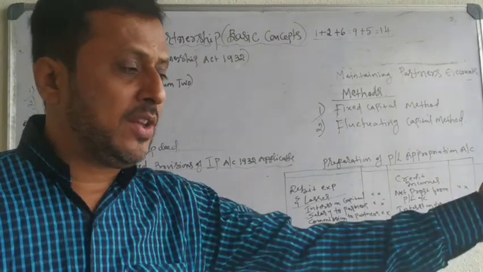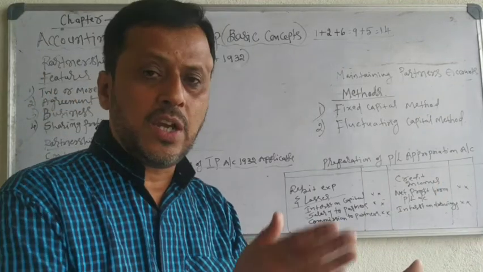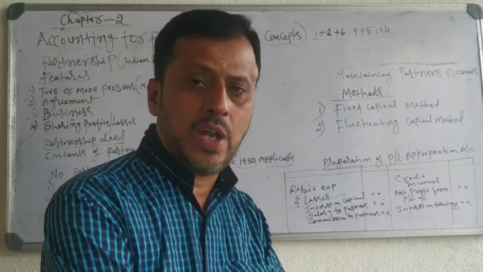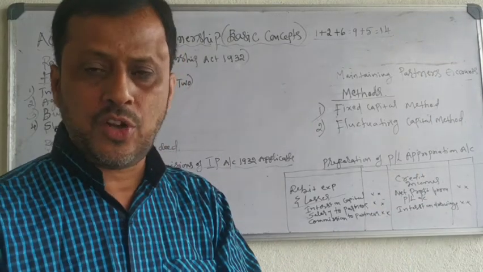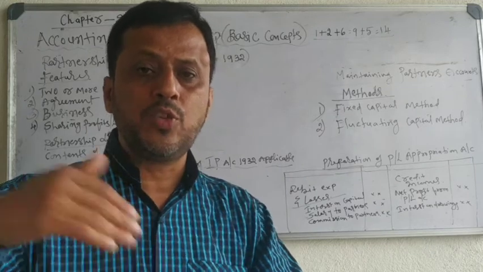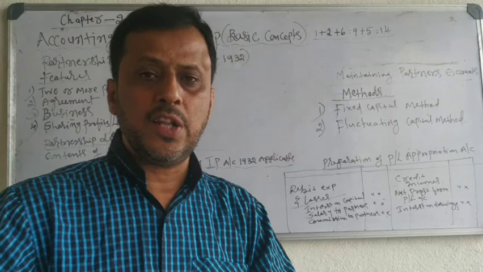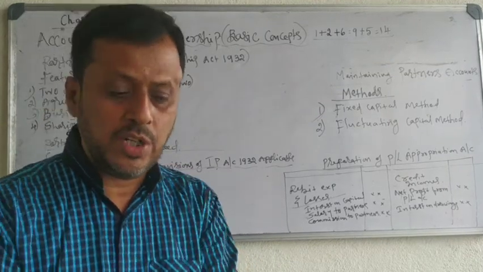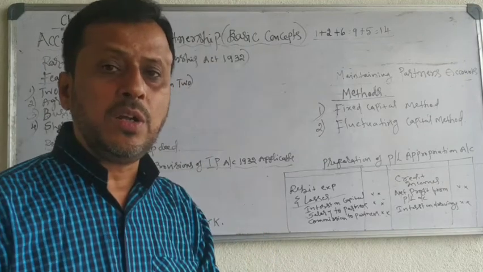So you will take the net profit from profit and loss account. You will add all the incomes received by the partnership firm, that is interest on drawing. Net profit from profit and loss account you will take, interest on drawing you will add. Out of that total amount, what the firm has to pay to partner, interest on capital, salary to partner, commission to partner, that you will deduct, and whatever the remaining profit is there, that remaining profit will be divided among partners.